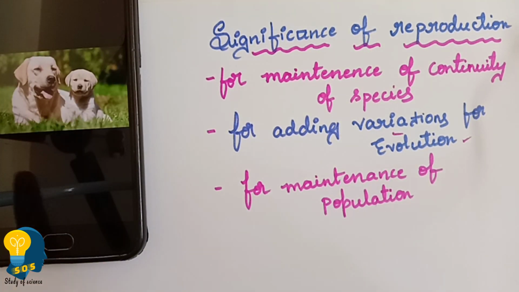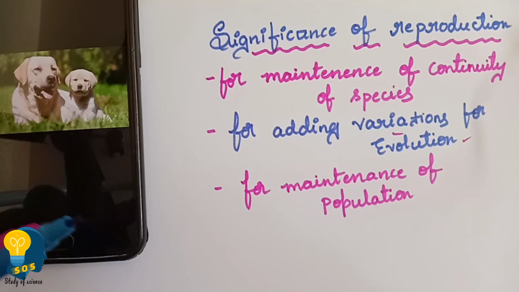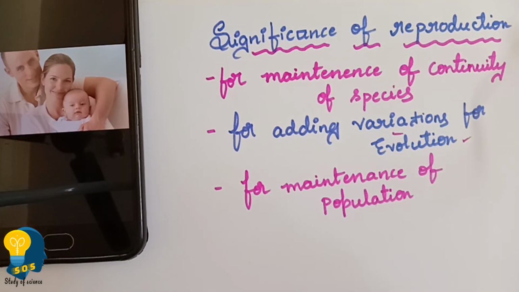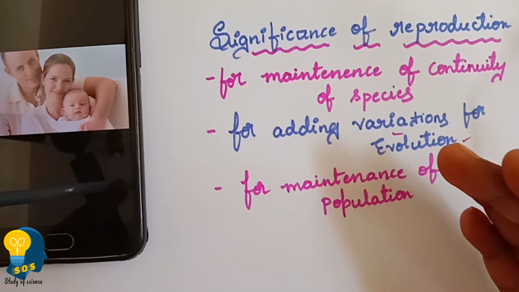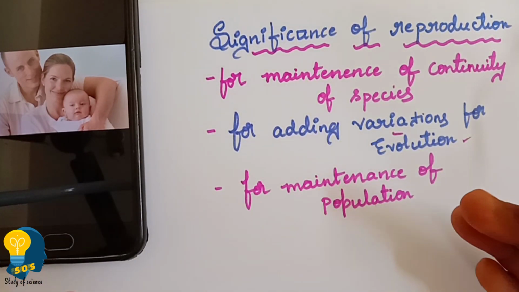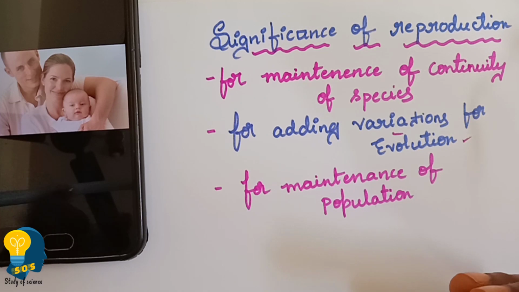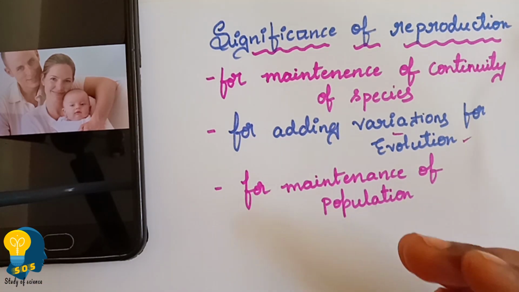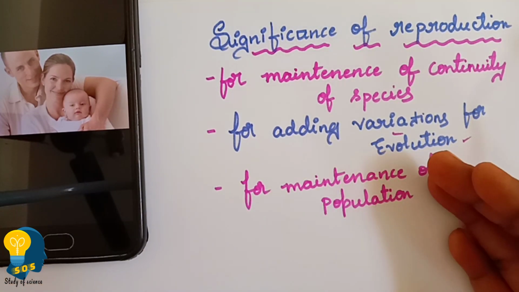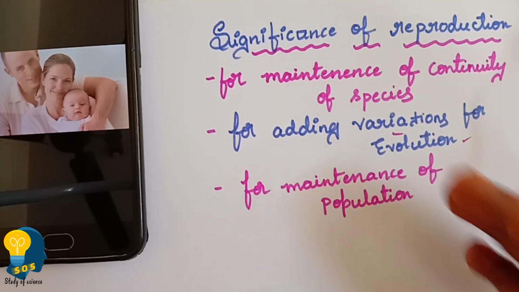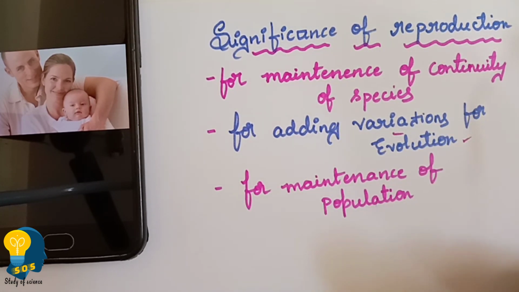Why? And when the dog reproduces, we can find the copy of dog but not the human beings. Why? How does this happen? Why are the dogs giving the copies of the puppies and human beings making the copies of the baby human beings? Why? What is making this happen? Let us understand what is making this happen.